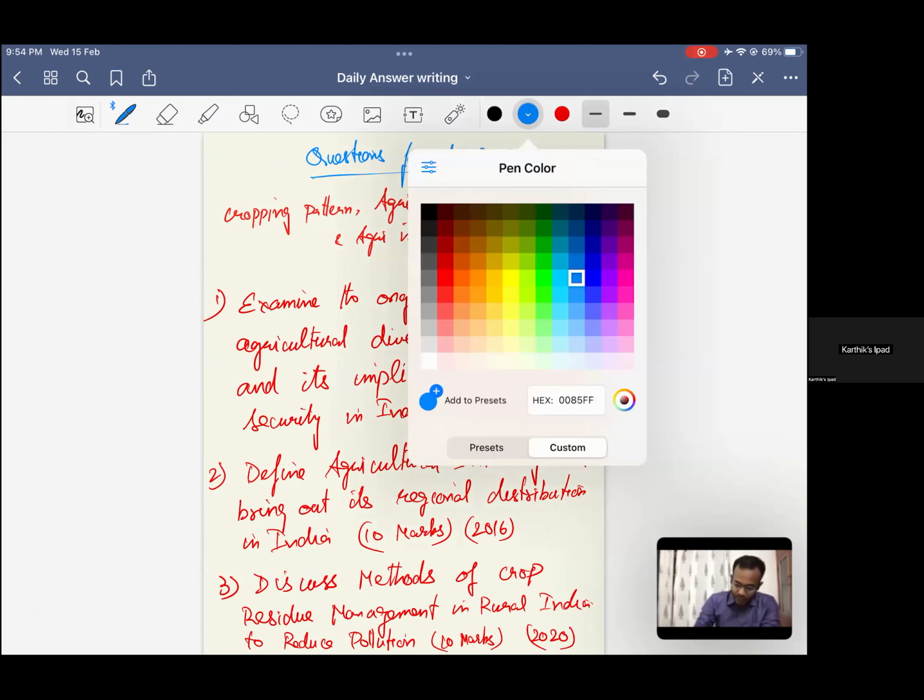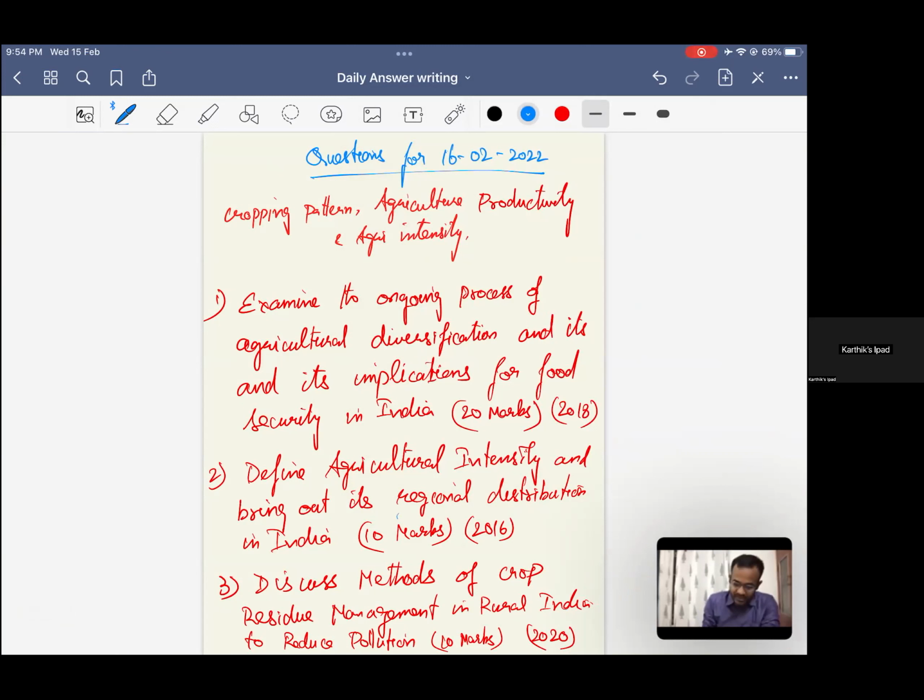Again, I go with respect to decoding, examining the ongoing process and present conditions. Agricultural diversification: in the class, we discussed what agricultural diversification is and its implications for food security in India, right? Speak about implications, positive and negative, if any. And then define agricultural intensity is being asked, not more than that. It's a 10-mark question, right? And bring out the regional distribution of agricultural intensity in India. We have discussed it, with a map, right?